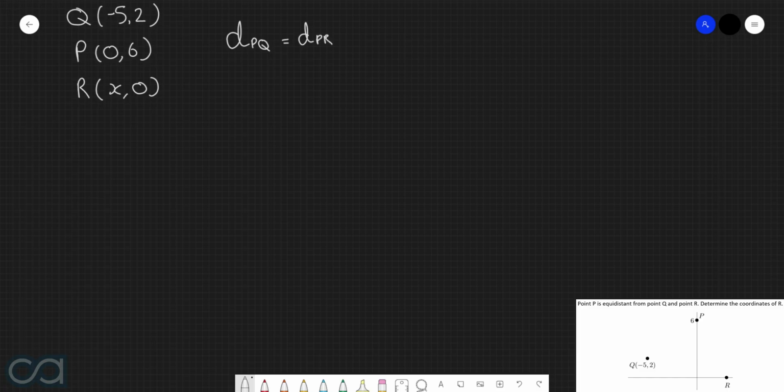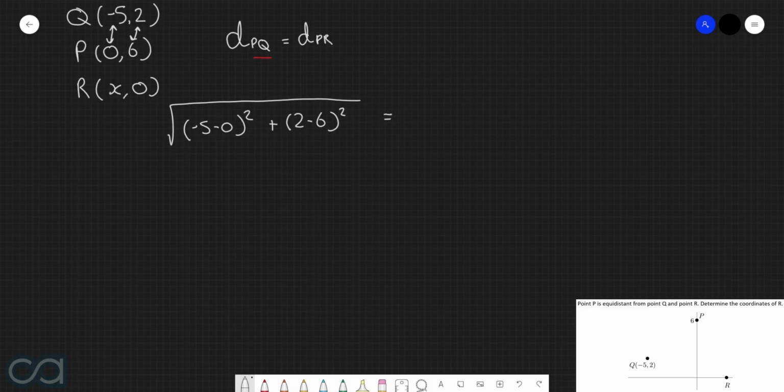So now what we can do is set up an equation for the distances between these pairs of points. Let's start off with point P and point Q. The distance between P and Q is going to be equal to the square root of the difference in the x-coordinates, so in this case -5 and 0, so we'll do -5 take 0 all squared, plus the difference in the y-coordinates, so in this case 2 minus 6 all squared.